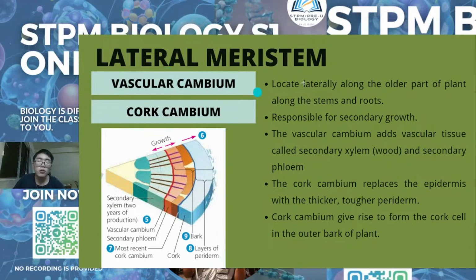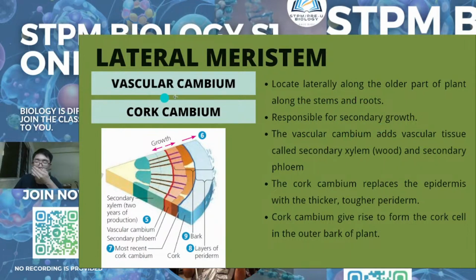Only plants that have secondary growth will have this meristem. Normally it is located laterally along the older parts of the plant, along the stems and roots, and it is responsible for secondary growth.